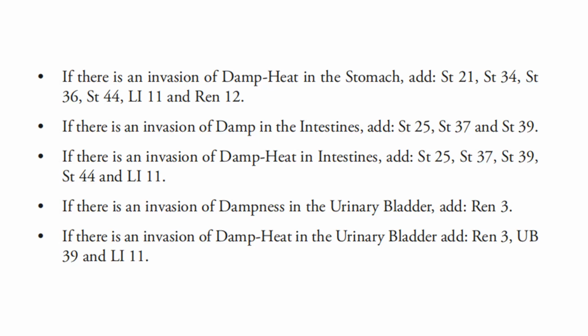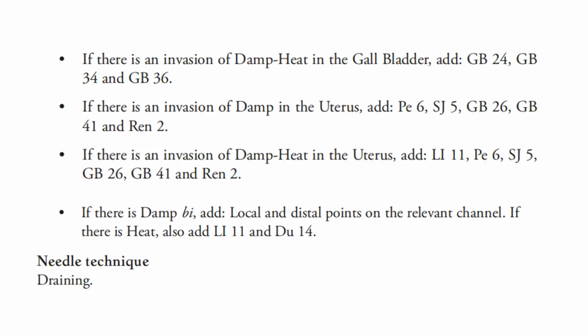If there's an invasion of damp heat in the urinary bladder, add Ren 3, UB39, and LI11. If there's an invasion of damp heat in the gallbladder, add GB24, GB34, and GB36. If there is an invasion of dampness in the uterus, add Pericardium 6, Sanjiao 5, GB26, GB41, and Ren 2.